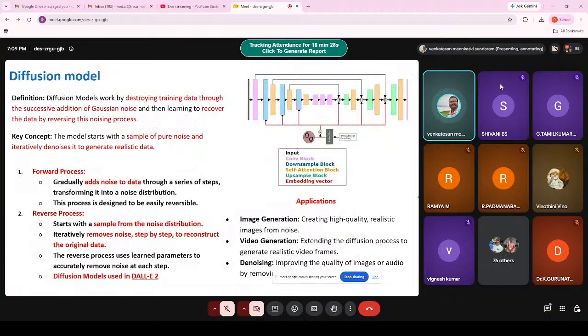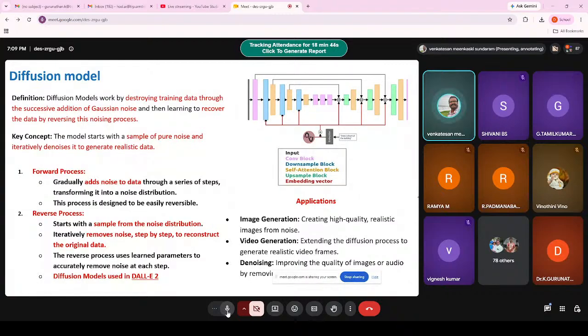Then the third model is the diffusion models. I hope you are able to follow me. Yes, sir. Yes, sir. Okay.